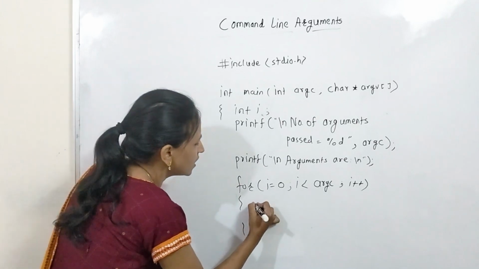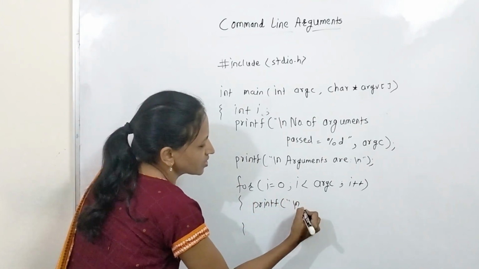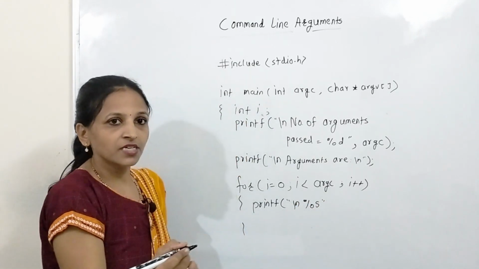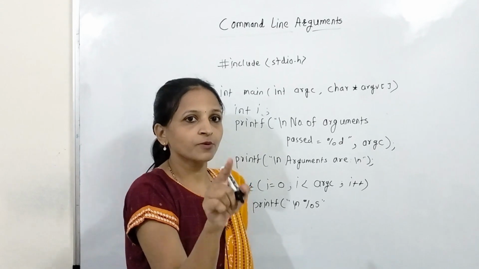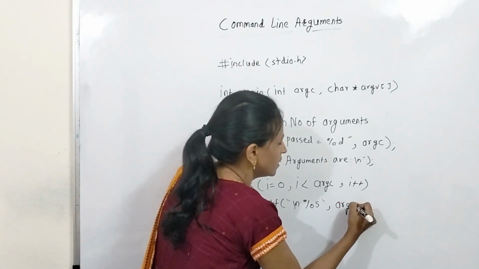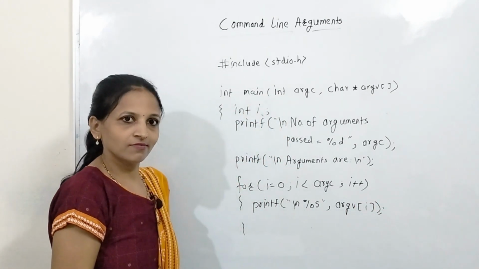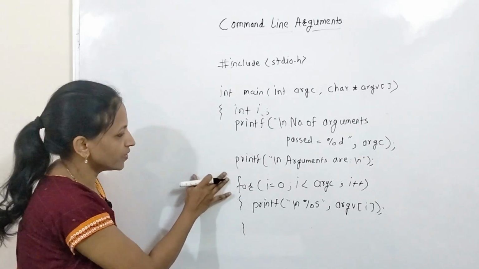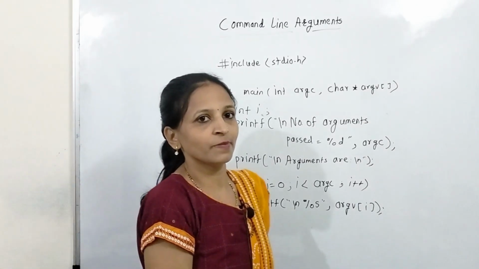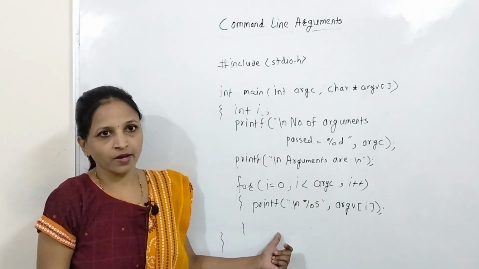It is simple, just write here printf, then \n, only I write there %s, because here all the arguments are in the form of strings, keep in mind, comma argv[i]. Now here you will get all the elements displayed one by one, all the arguments displayed one by one. Of course you will get the first argument as the name of the program.